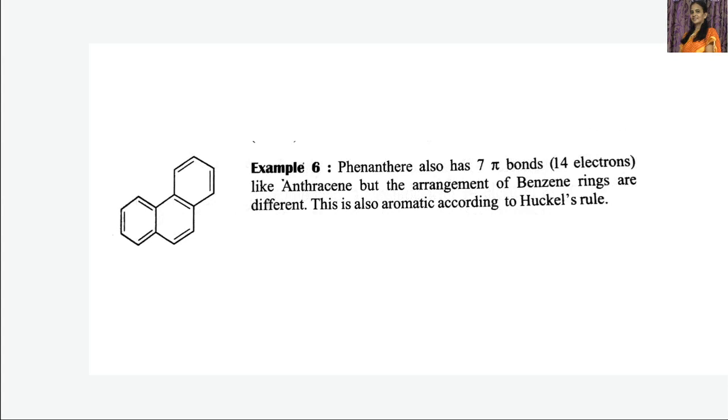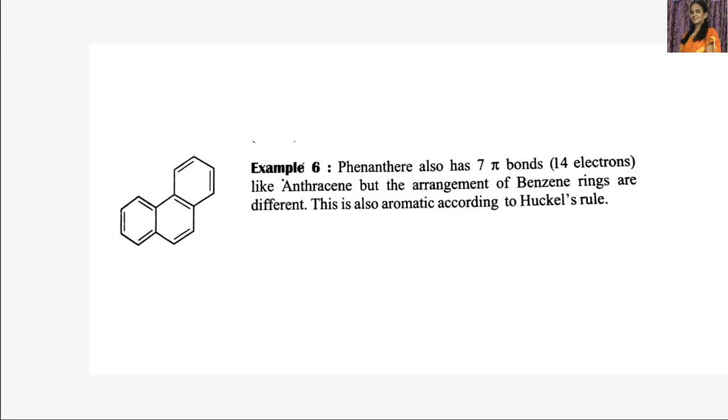Next one, this also has 3 benzene rings. This is known as phenanthrene. The name of this compound is phenanthrene. This also has 1, 2, 3, 4, 5, 6, 7 pi bonds, that is 14 electrons.